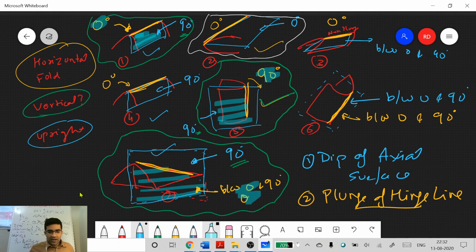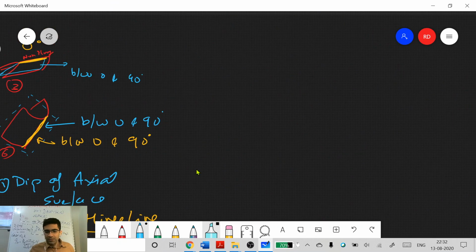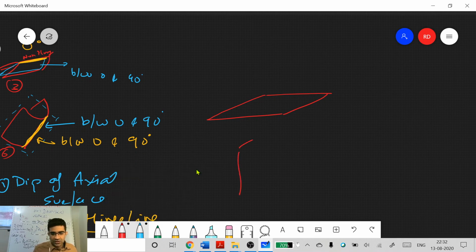But let's say I give you a dip of axial surface where your axial surface is horizontal. So this is your axial surface which is horizontal. So what is the range of the hinge line? For a vertical axial surface, you saw the hinge could vary between 0 degrees and 90 degrees.